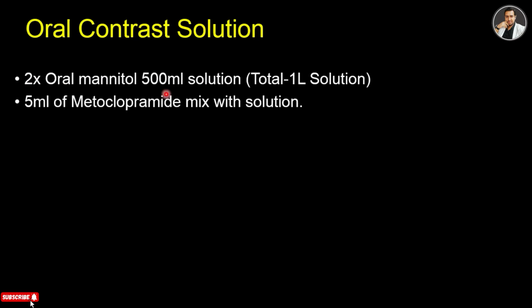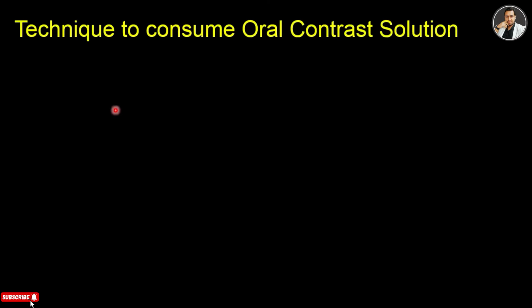And then 5 ml of metoclopramide mixed with solution. I already discussed the function of metoclopramide. It increases stomach function, so the stomach empties quickly and pushes the mannitol to the intestines, and it also reduces the chance of nausea and vomiting. And now the technique to consume oral contrast solution.